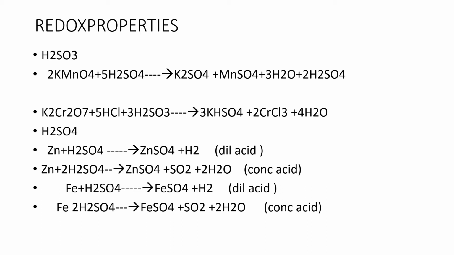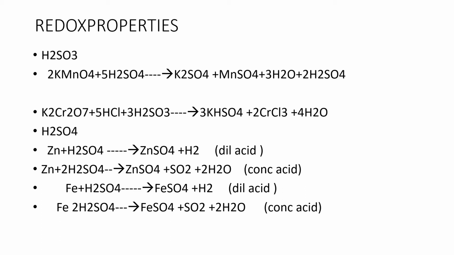Now come to sulfuric acid. When sulfuric acid is treated with metals, the products will depend on the concentration of the acid. So here you can treat zinc metal with dilute and concentrated sulfuric acid.